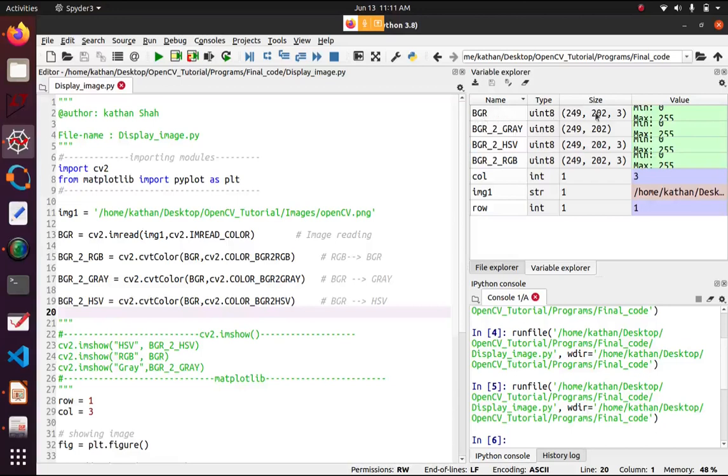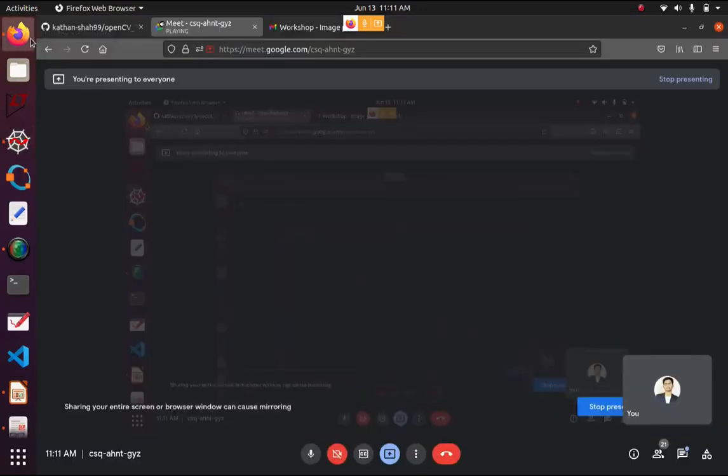Sorry for the interrupt, Kathan. What I'm saying is, when you demonstrate the image or output of the code, can we ask attendees to share their screen, just run the program and do the changes, and we can observe and demonstrate all, so that all can be active in the workshop, right?